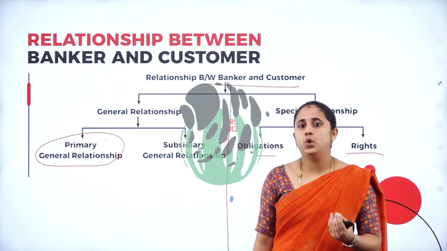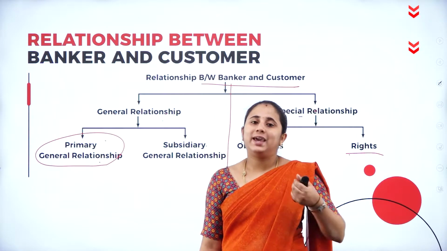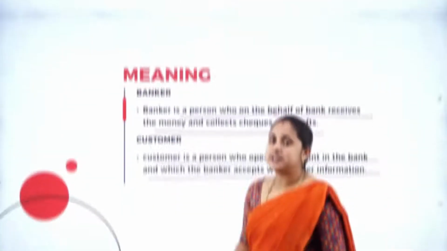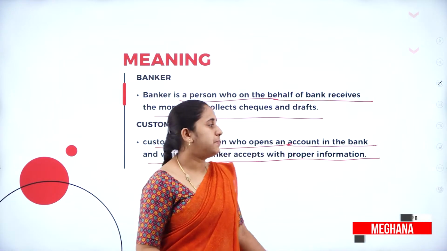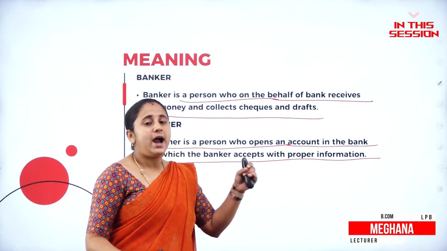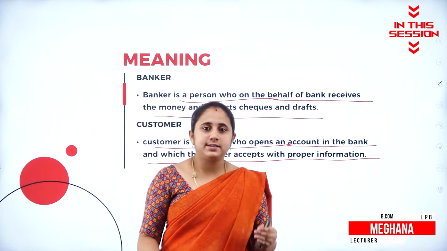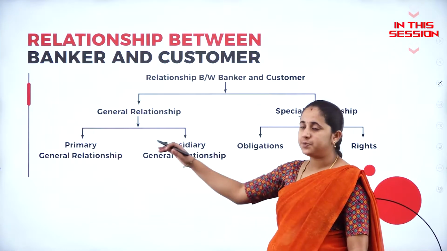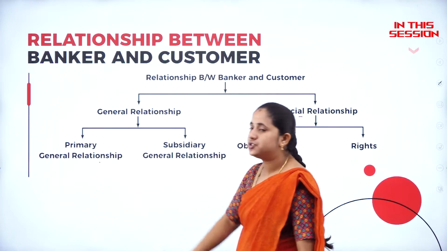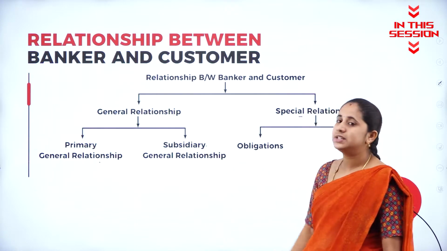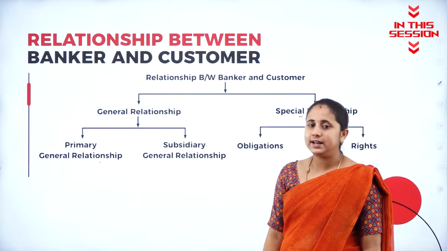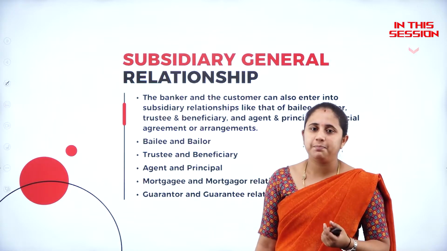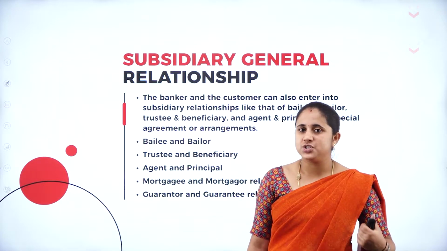Debtor is a person who receives money or who takes money from another individual or institution. Customer is a person who opens a bank account in a particular bank, and for that the banker should accept with all the detailed information. General relationship is further classified into primary general relationship, then subsidiary or secondary general relationship. Only when a customer deposits money and demands repayment, primary general relationship will exist.